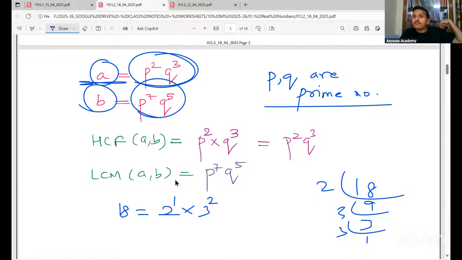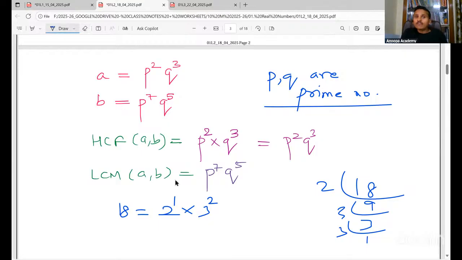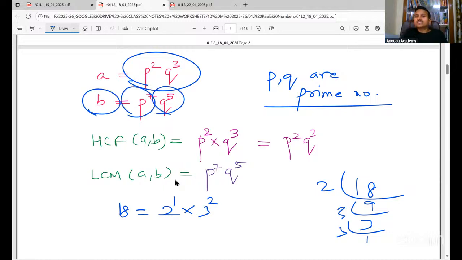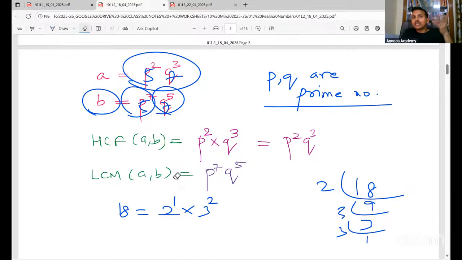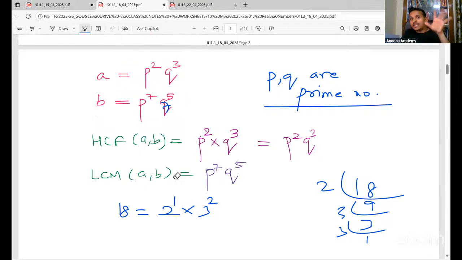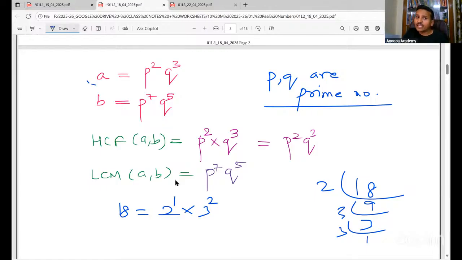So A, how have they written? P to the power 2, Q to the power 3. And what is B? P to the power 7, Q to the power 5. So instead of P, now some numbers will come. Maybe 5 can come, maybe 7 can come. Here P and Q they have given as a variable. But P and Q are some prime numbers. So P and Q are prime numbers, but A and B are composite numbers.